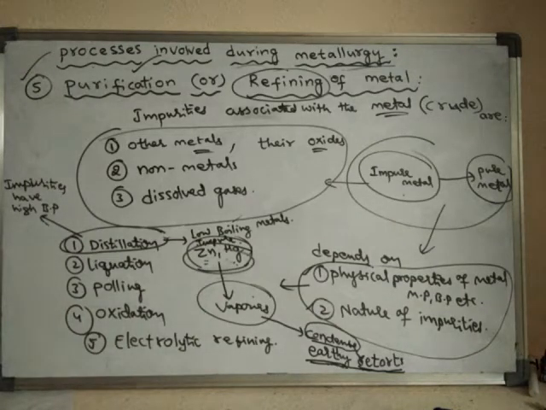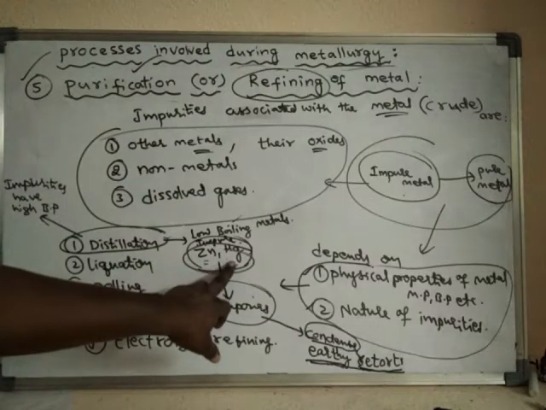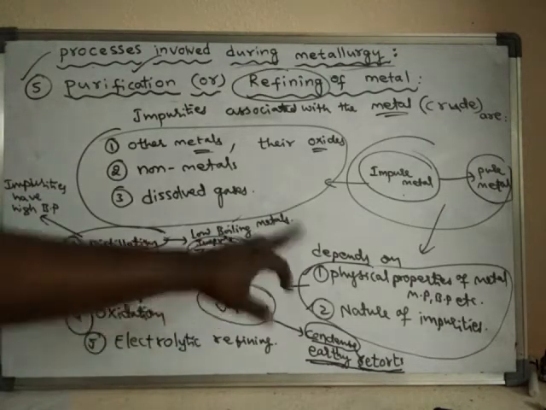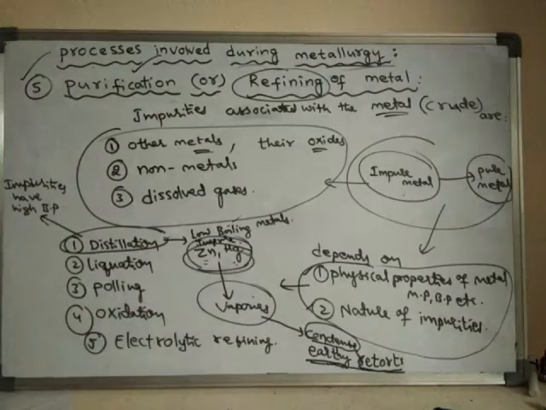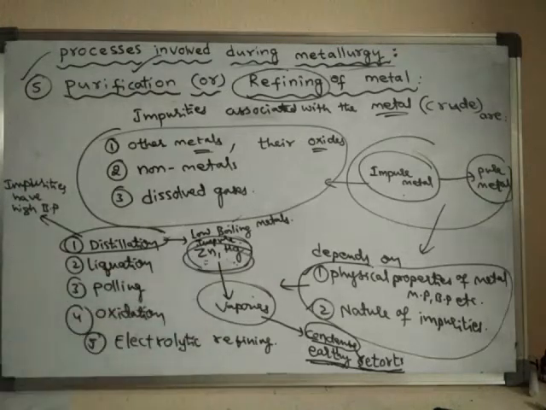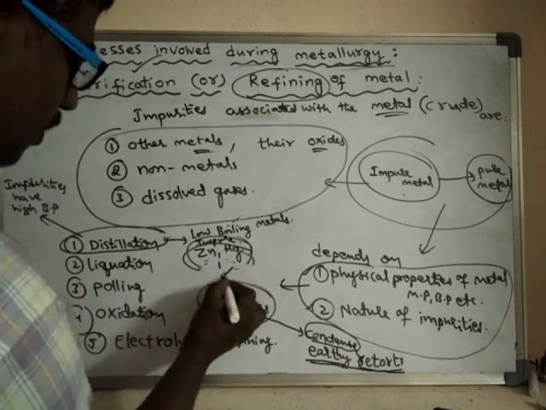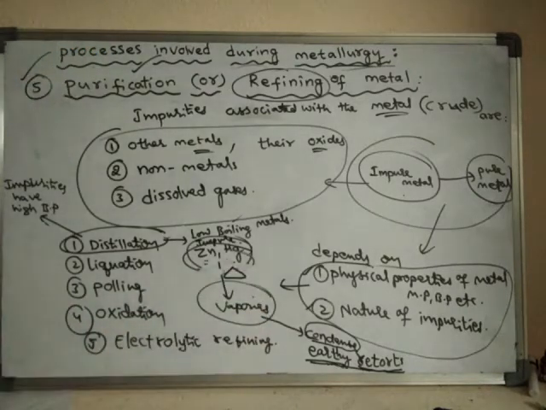So like this, distillation. This method is generally employed in the purification of metals like zinc and mercury. They have low boiling points. The impure metal is strongly heated. Upon strongly heating, what happens?